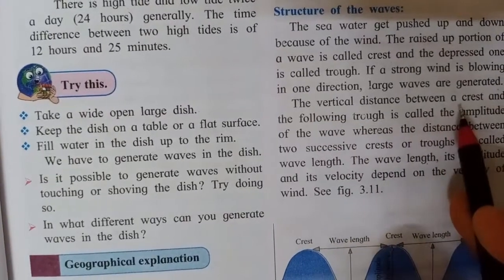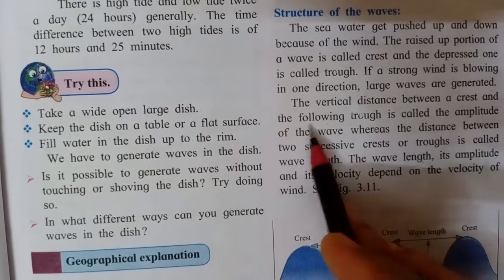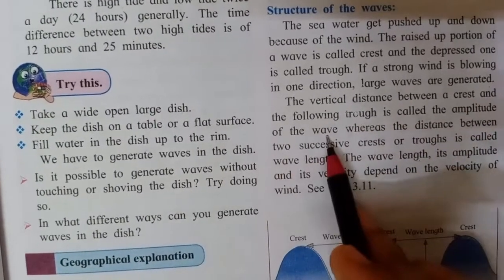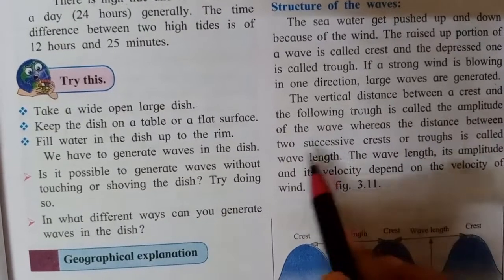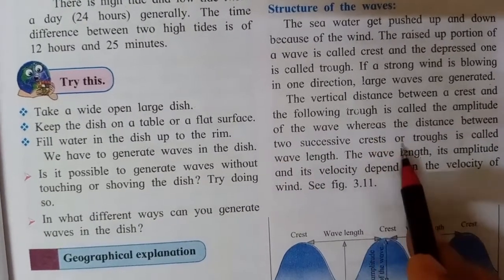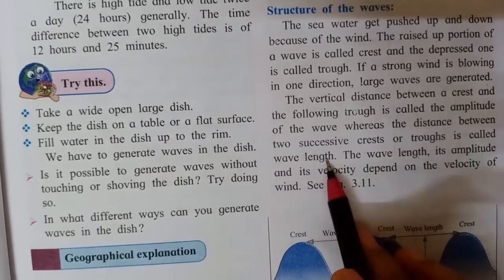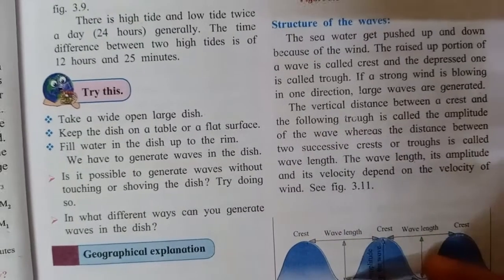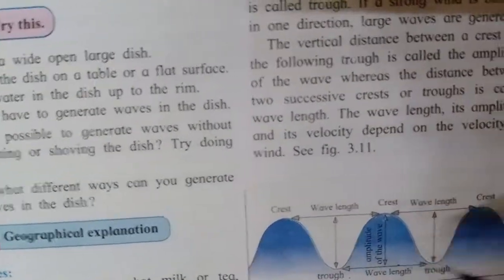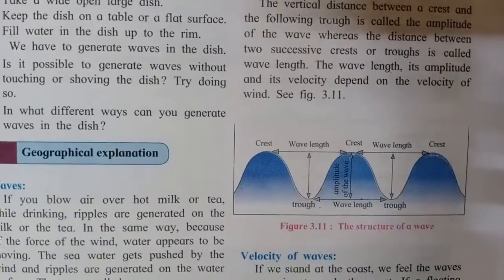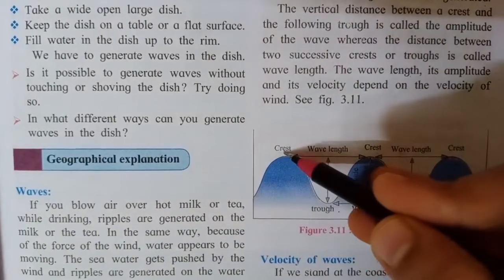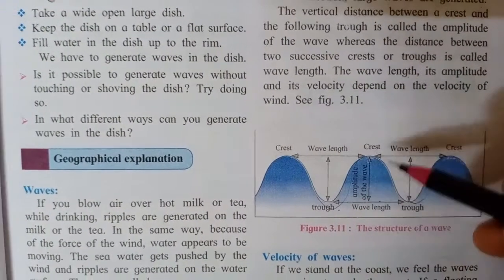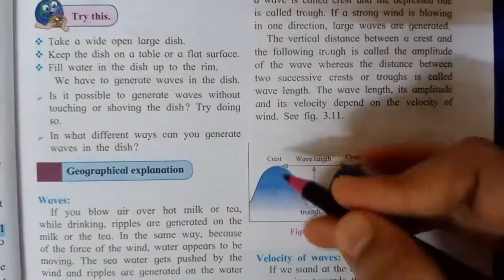The vertical distance between a crest and the following trough is called the amplitude of the wave, whereas the distance between two successive crests or troughs is called wavelength. Okay, so what is given here? Let's see once again. Now you can see here they have given this picture. The water is rising up, going down, again rising up, again going down. So this is a continuous formation which takes place and these are known as waves.